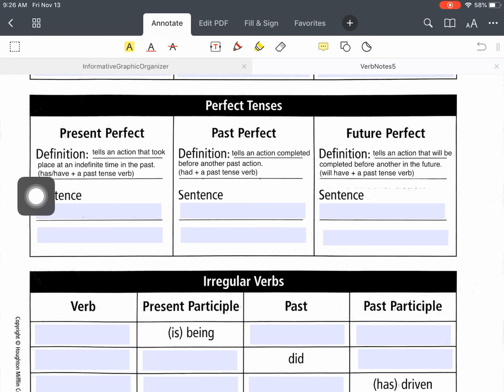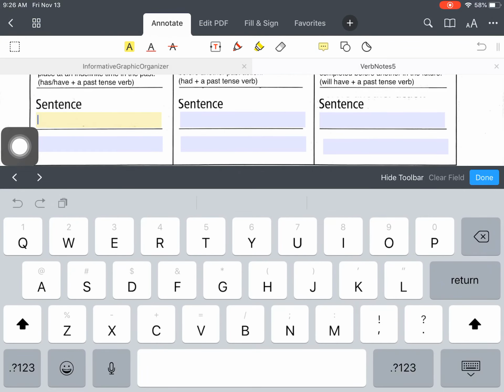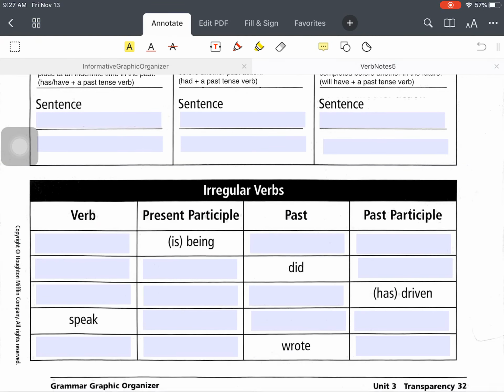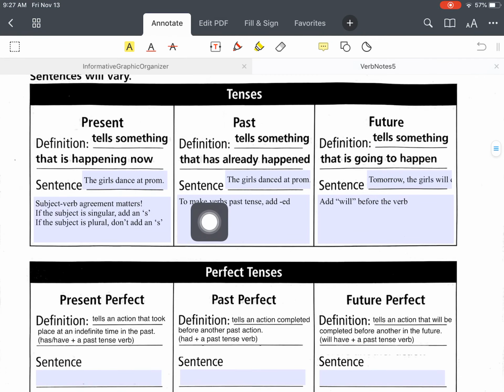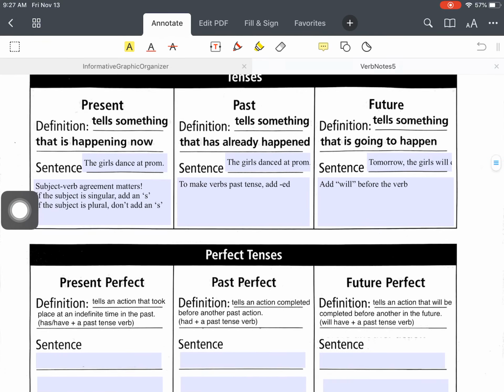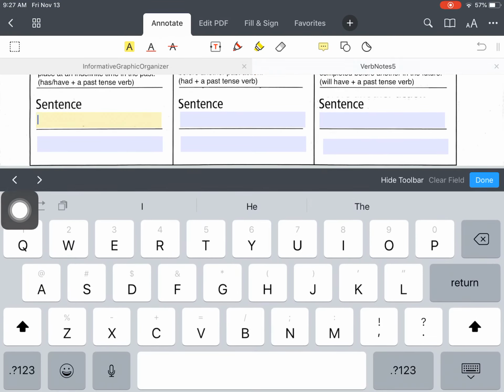Because if your subject is singular, you would use has, and if the subject is plural or I, you would use have. And remember, to make a verb past tense, you add ed to most or to all regular verbs.